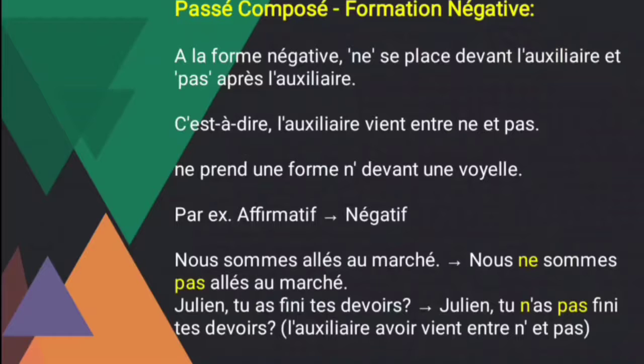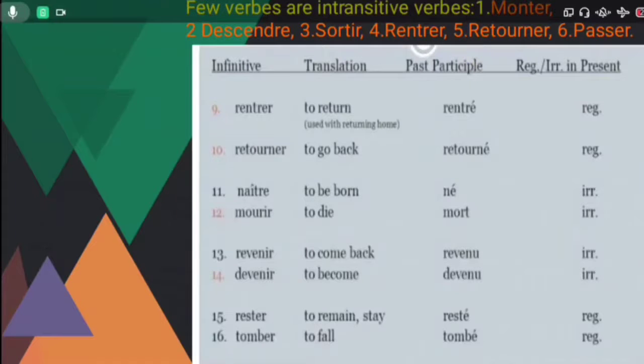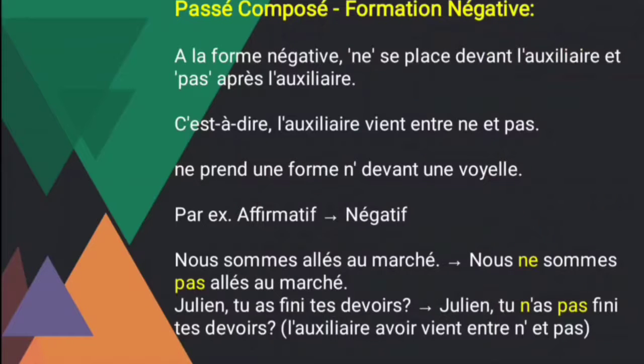So this is all about the two groups, that is the pronominal verbs and the selected group of verbs. And next, passé composé in the negative form. So in the past tense, how do you have to form the negative sentence? So la forme négative: ne se place devant l'auxiliaire et pas après l'auxiliaire.